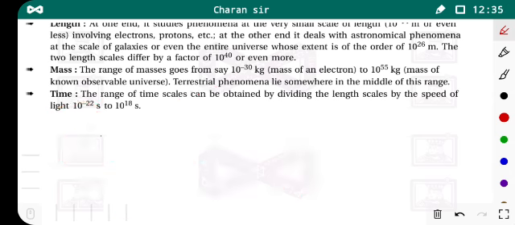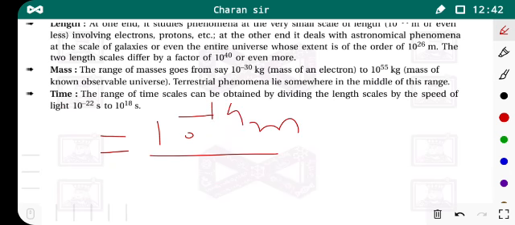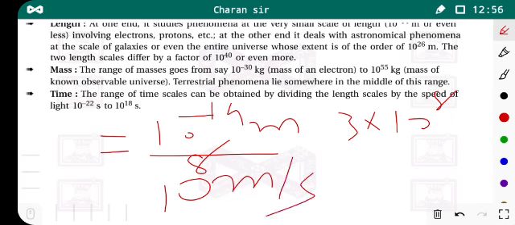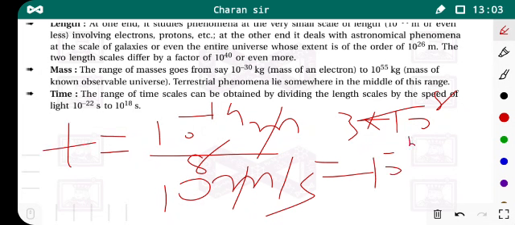So we know the length range for these very small particles, that is 10 raised to minus 14 meters. When we divide this length by velocity of the light, that is in order of 10 raised to 8, because this is 3 into 10 raised to 8. So we take only order terms, that is 10 raised to 8 meters per second. This meter cancels. You get the small time range, that is 10 raised to minus 14 minus 8, that is 10 raised to minus 22 second.